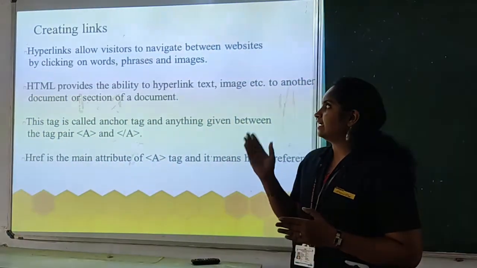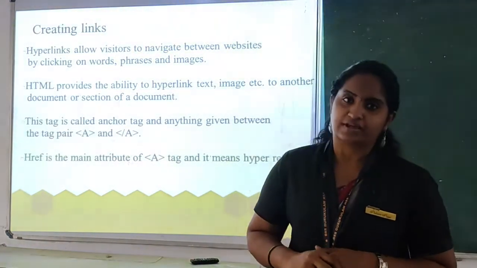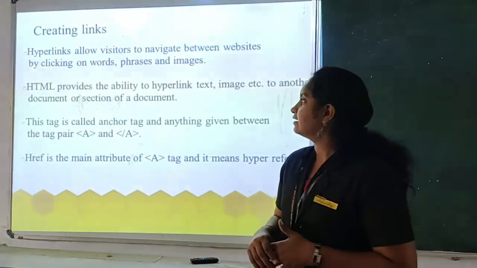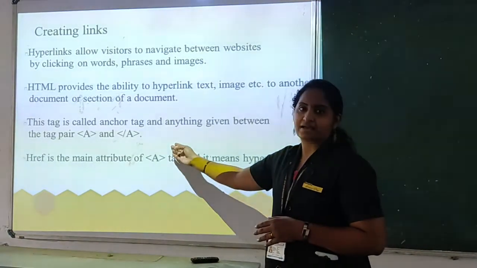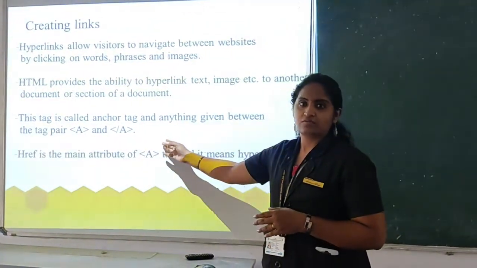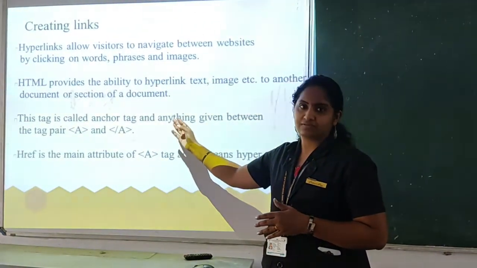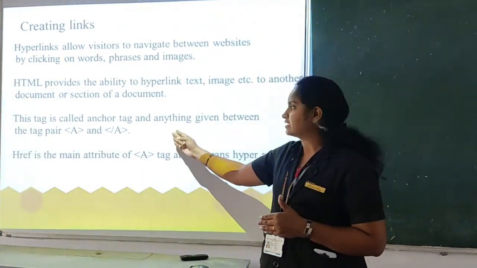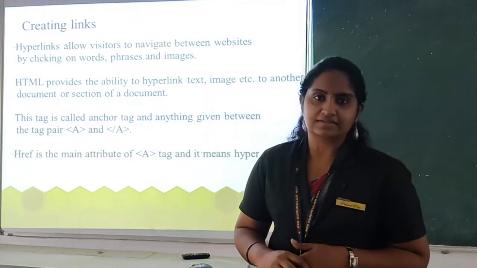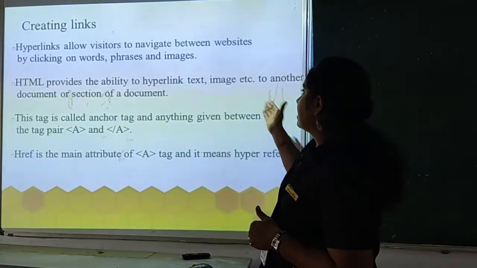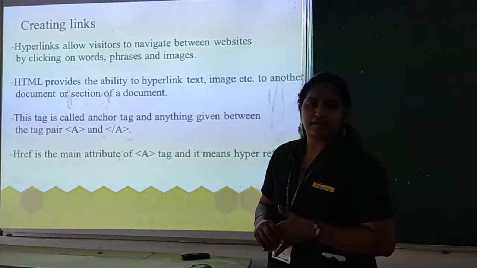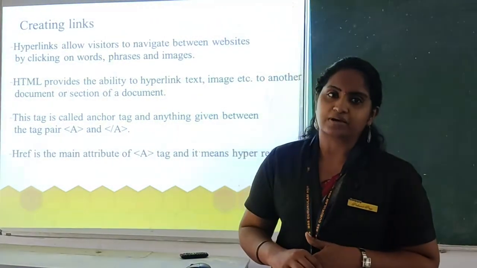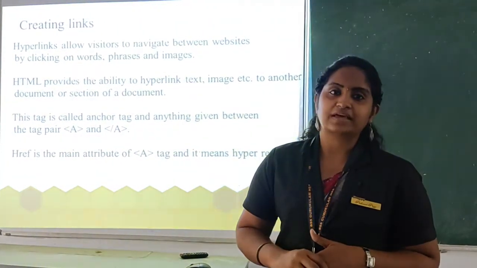So for creating links, we have different types of links. For including a link, we have to use the tag A. Okay, what is the tag? It is a main question. It is a repeating question we see in the question paper. What is the tag to include a link? That is A. And we can include particular images or a word or a particular sentence with a link.